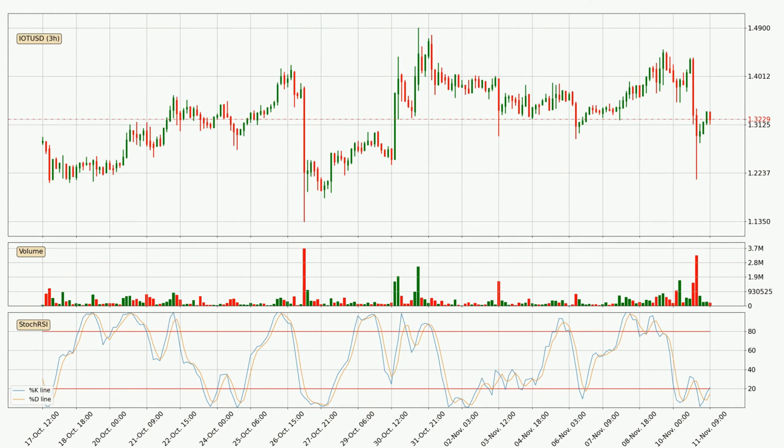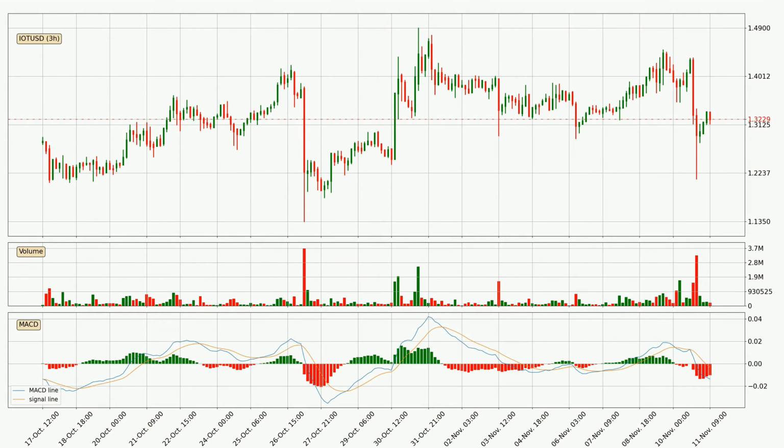%D lines are in the lower region. A change in the trend can be expected, or for the crypto to remain at least stable for some time. The K line is currently above the D line, which shows that the trend has shifted to the upside. Jumping to the 3-hourly MACD, the trend is currently going down because the MACD line is below the signal line.